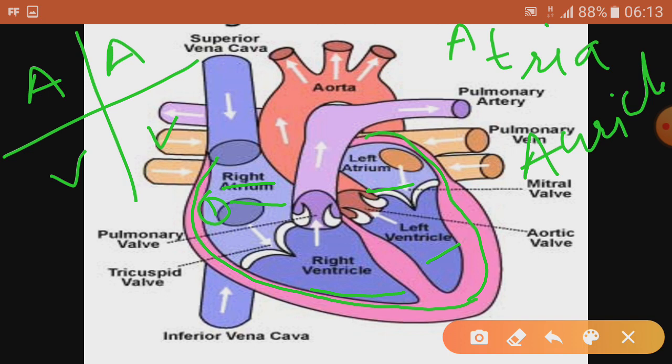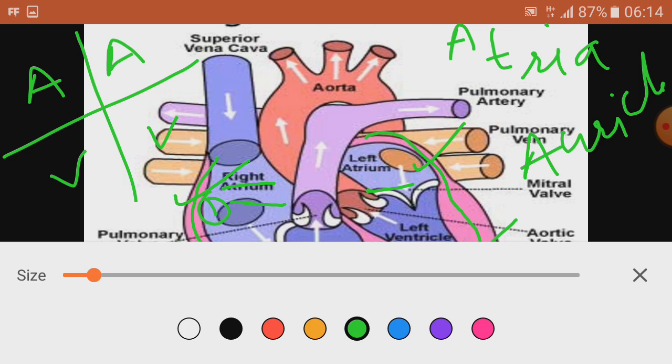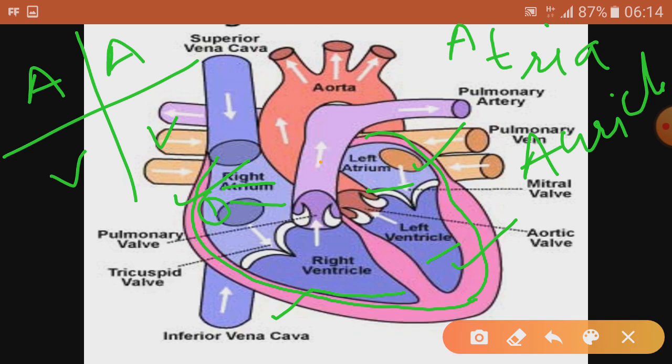So right now we know that there are 4 chambers. Upper chambers are atrium or atria, and lower chambers are ventricles or ventricle. Now see, this is the right side, so right atrium and left atrium. This is right ventricle and left ventricle. So 4 chambers we have got. How are the 4 chambers separated? The chambers are separated with the help of, you can see, a septum here.